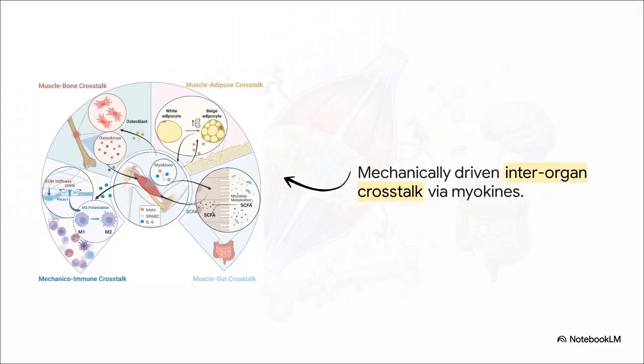And this is the breathtaking result. Look at the bidirectional communication stemming from those myokines. Mechanically induced irisin travels through the blood directly to the bone, where it powerfully stimulates osteoblasts to build new bone density. At the exact same time, these signals drive the polarization of macrophages in the immune system from a pro-inflammatory M1 state to a tissue-repairing M2 state. By simply contracting a muscle, you are simultaneously fortifying the skeleton and reprogramming the immune system.